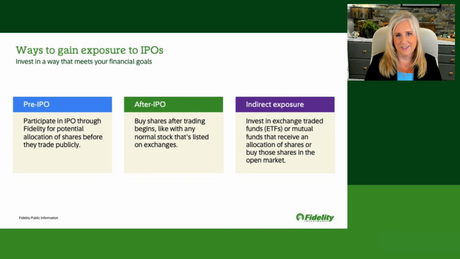Another way to gain access, which isn't often talked about, is through indirect exposure. Indirect exposure is more like looking for mutual funds or ETFs and investing in those that may include those newly public companies. I think a lot of us don't typically look at the holdings underneath our exchange traded funds or our mutual funds, but it's available. You can actually find that information on Fidelity.com.